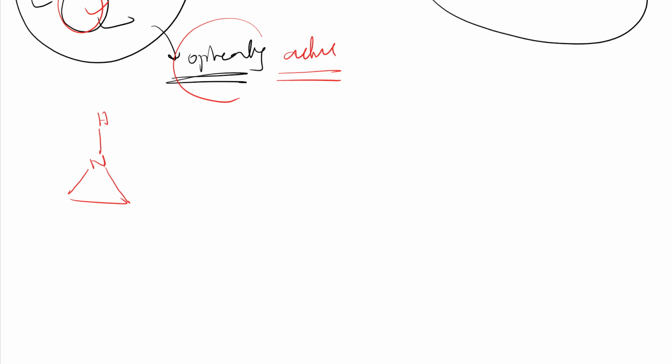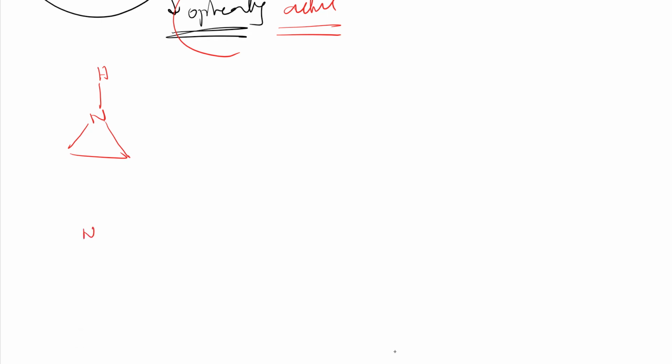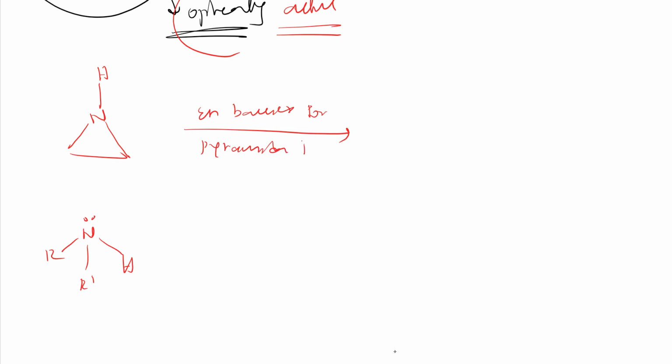They have compared here, let me give you that analysis. Here they have taken this aziridine ring and here simple R dash and H, right? They compared the energy barrier for pyramidal inversion, same here, right?